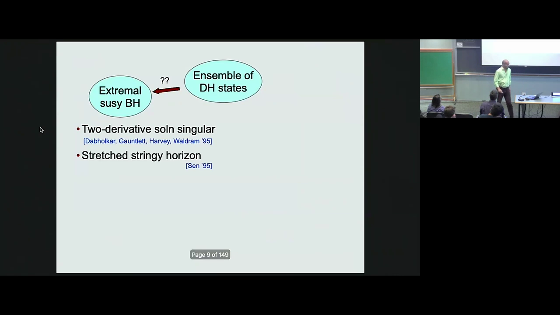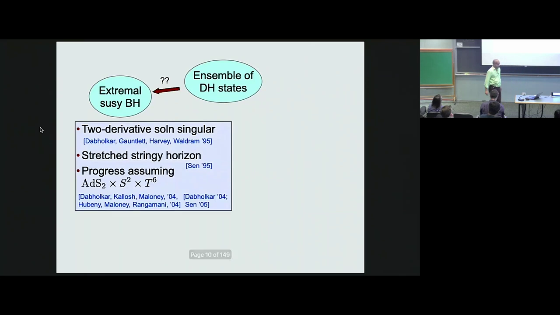So the next step is that this singularity could be resolved by higher derivative effects in the effective Lagrangian in string theory, which are suppressed by the string length. So the horizon now will not be on top of the singularity, but at string scale. Now this is a hard problem because higher derivative effects are complicated. And progress has been made assuming that there is symmetry enhancement near the horizon of the black hole, which is usually the case for supersymmetric black holes.